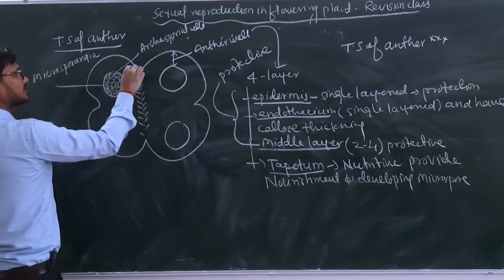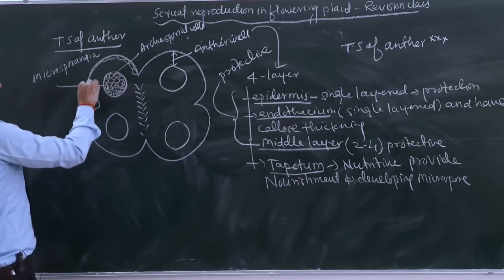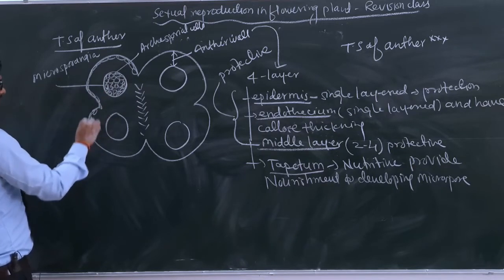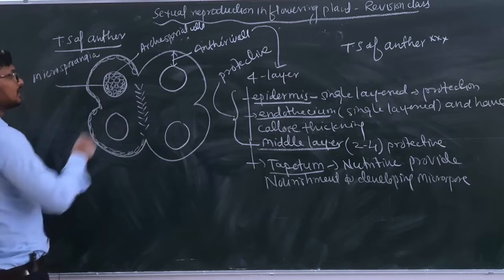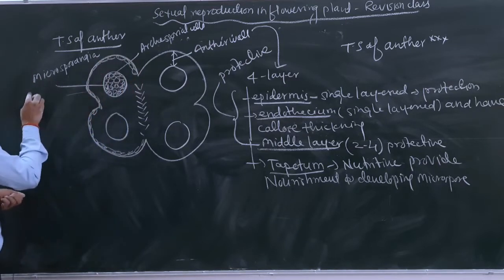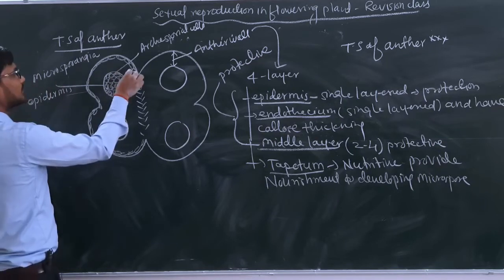Here we will make the first, that is the outermost, that is what? Epidermis. This is what? Simply flat cells. I am not making it full here. I will make the half portion, and you will make the other half yourself. Okay beta, so we made it in half. What will we call this? This is what? Epidermis.